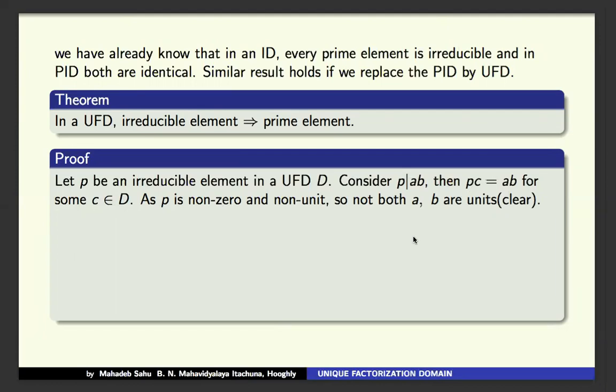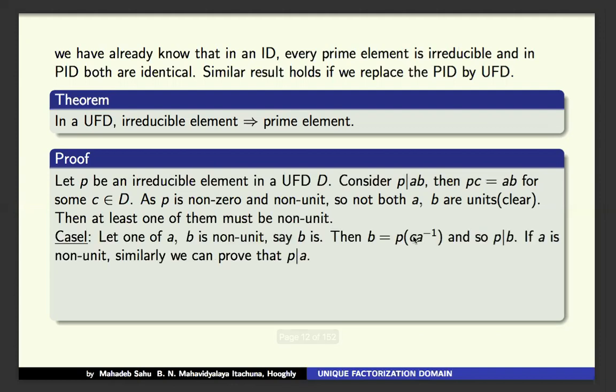If both are units, then P cannot be irreducible, because then P becomes a unit. So that's why at least one of them must be a non-unit.